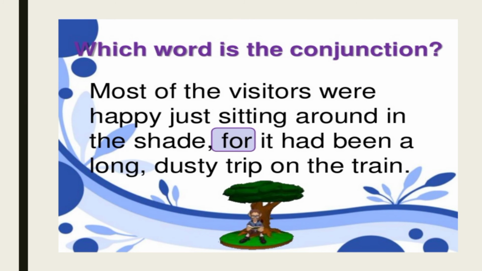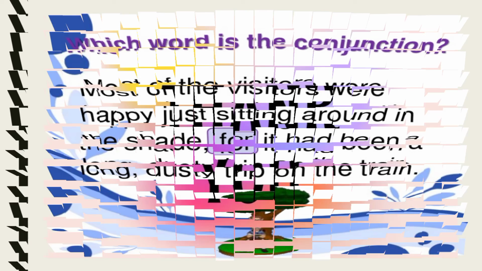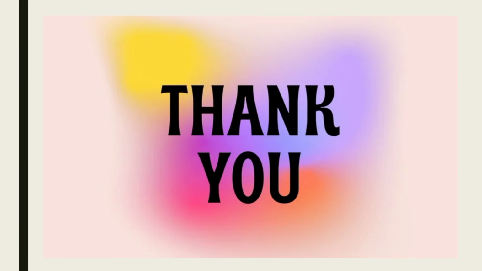Then most of the visitors were happy just sitting around in the shade, for it had been a long dusty trip on the train. Most of the visitors are happy just sitting around in the shade because it had been a long dusty trip on the train. Understood, children? Where we have to use which conjunction: when to use but, when to use because, when to use so, when to use and, and when to use or.